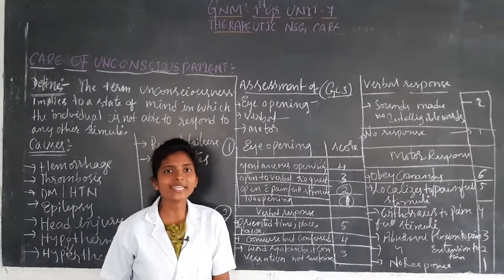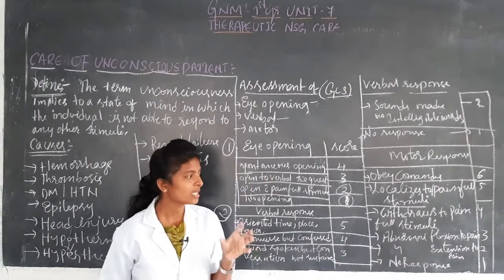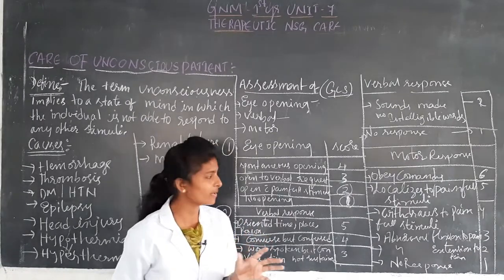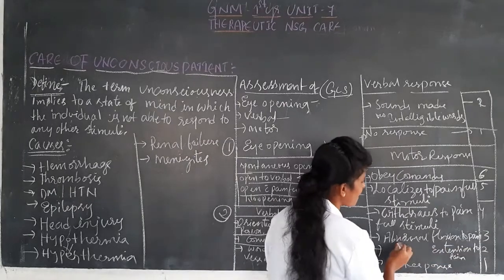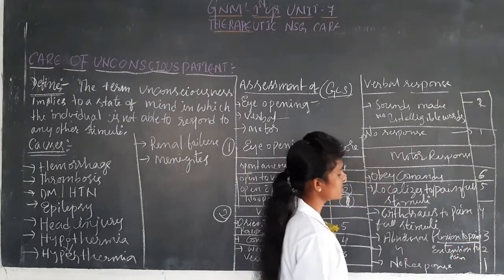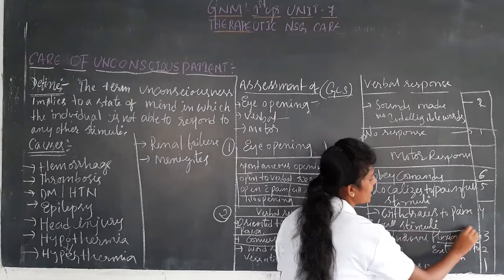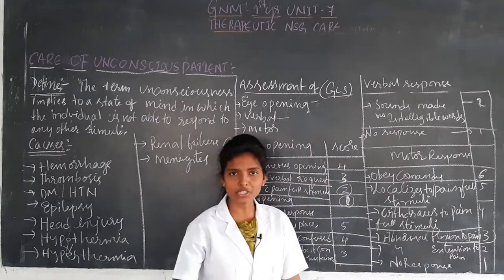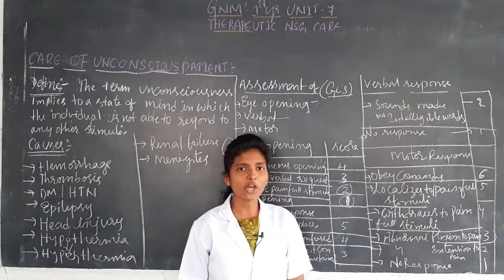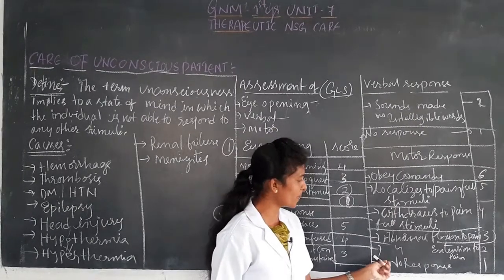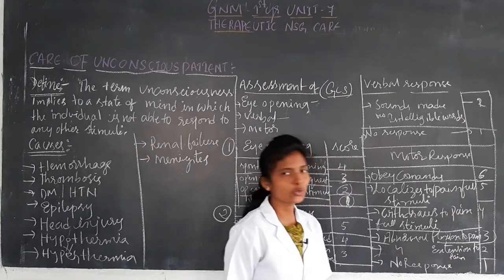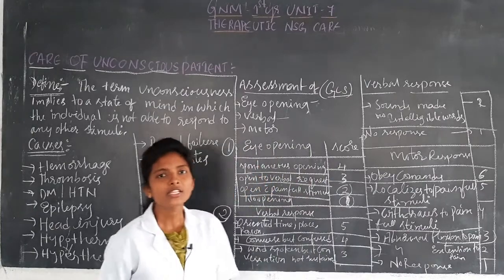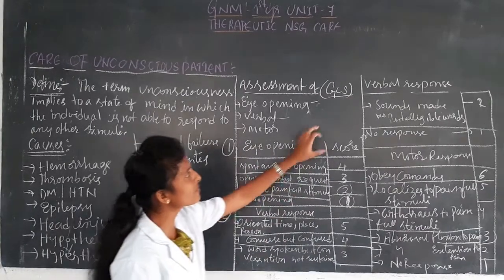The patient is showing abnormality when given pain, abnormal flexion to the pain, and in this condition they can give the score 3. And next thing is abnormal extension to pain, for which they can give 2. And next, if there is no response, 0 or 1. So these are the assessments of GCS.